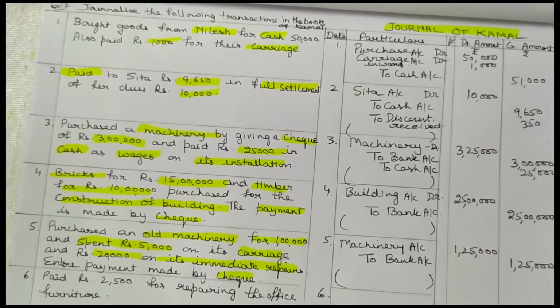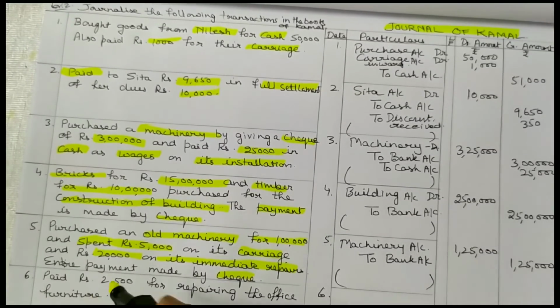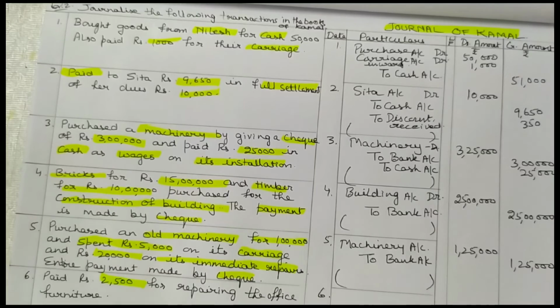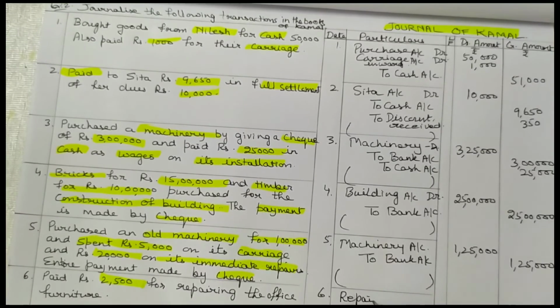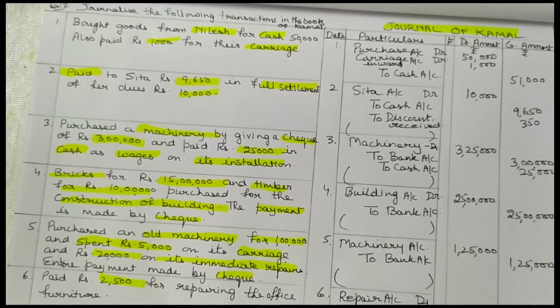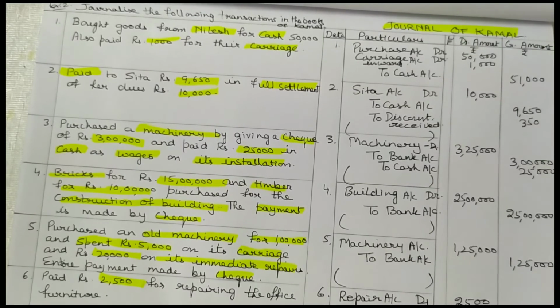Next: paid 2,500 for repair of office furniture. This is a revenue expense. Repair account debited to cash account, 2,500. At the end you have to total the debit and credit amounts, which must be equal.